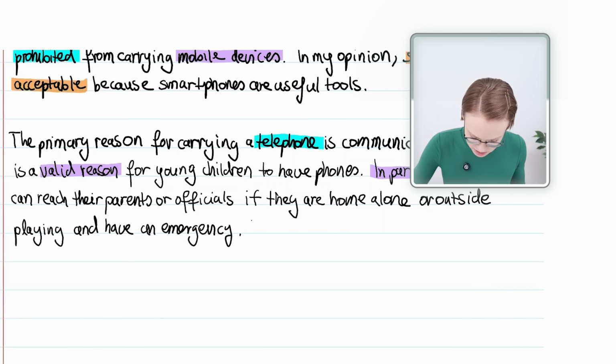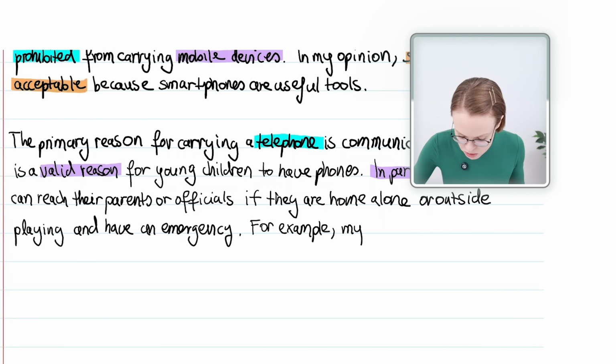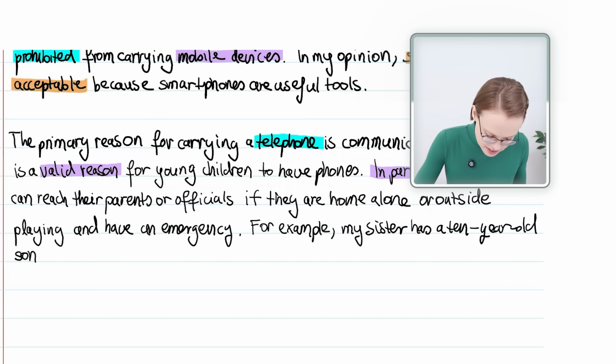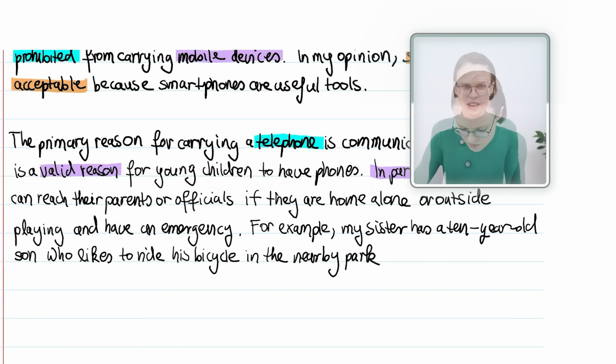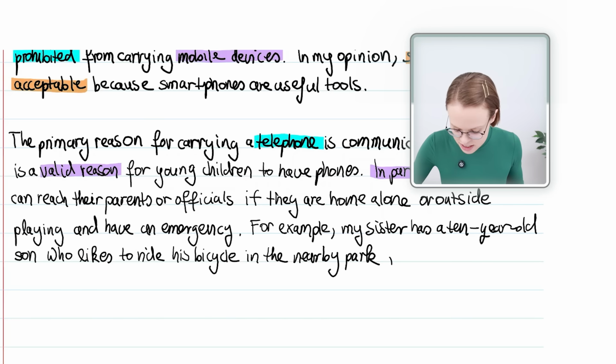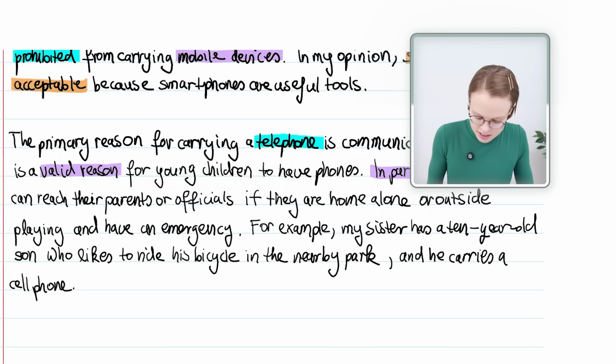For example, my sister has a 10-year-old son who likes to ride his bicycle in the nearby park. And he carries a cell phone. So here you can see the sentence starter from the template, which is for example.